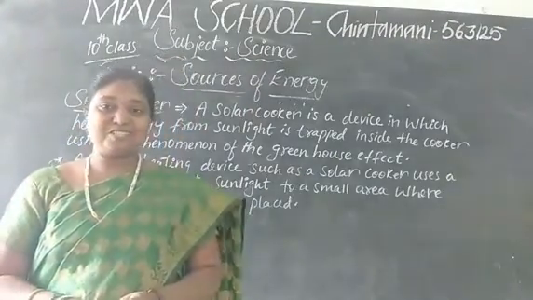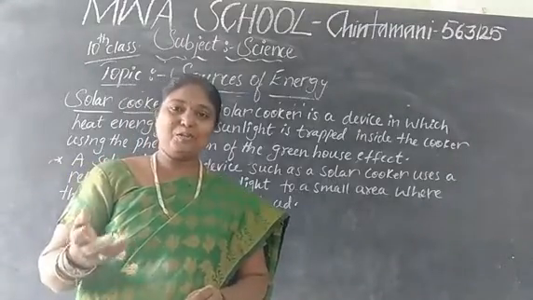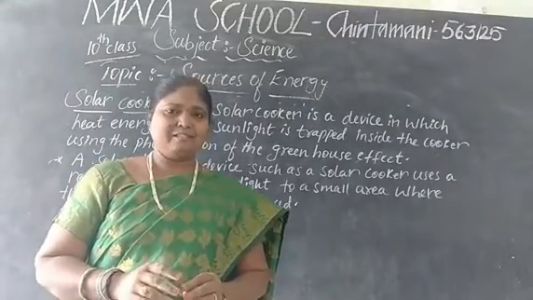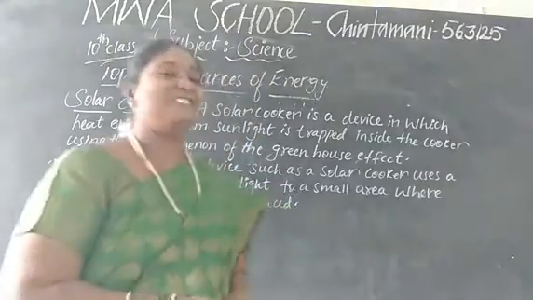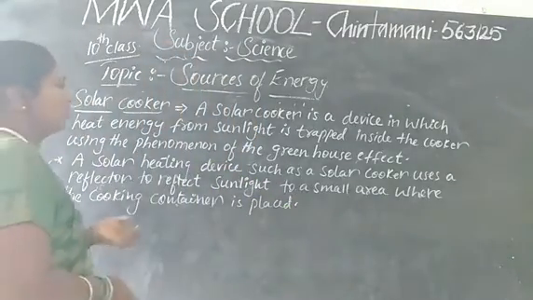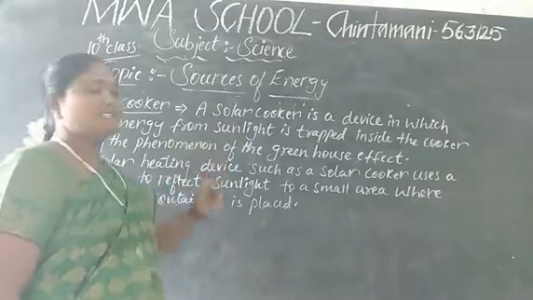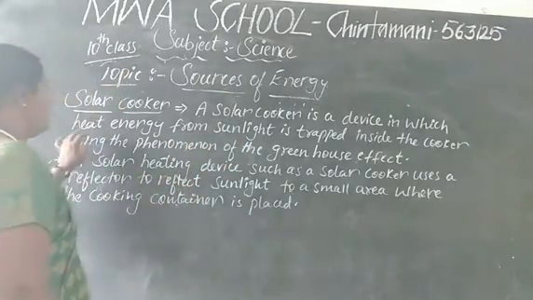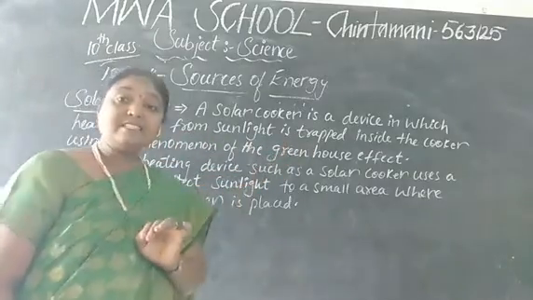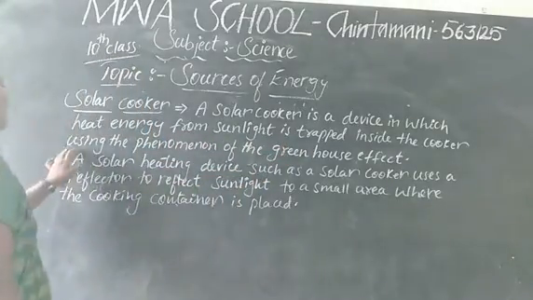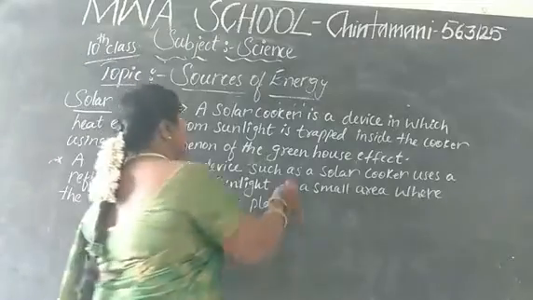Yes. Have you watched the video? Now you got the idea. Let me take U1, V1. Yes, children. Let me see. What do you mean by the solar cooker? The solar cooker is a device in which the heat energy from the sunlight is trapped inside the cooker using the phenomenon of the greenhouse effect.